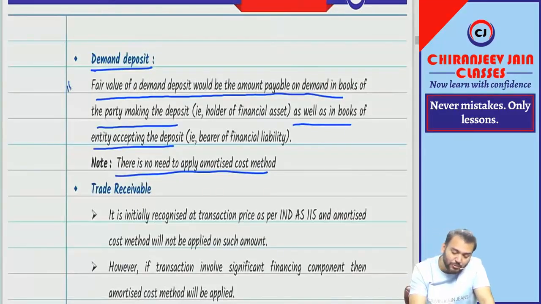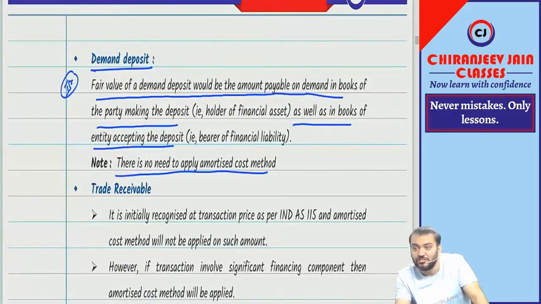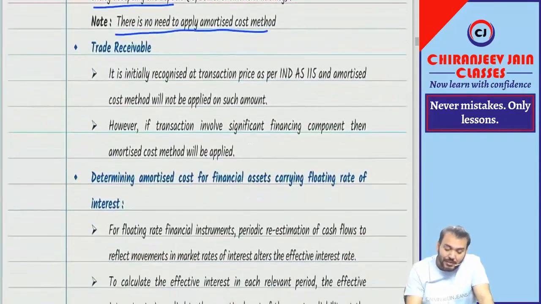This is also important. One question has been given on this. There was one deposit given which is repayable on demand. What will be the journal entry when you have paid it? Deposit account debit, to bank. On repayment, bank account debit, deposit, without any discounting. If there is no discounting, the question of interest income will not arise. So we will not recognize any interest income or expense, as the case may be. Got it?